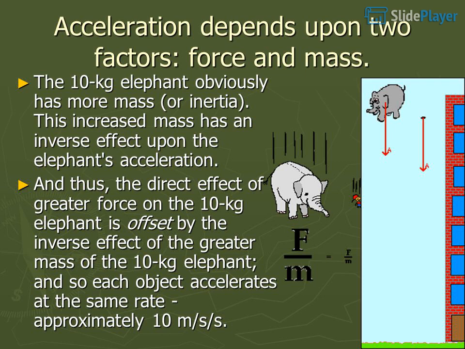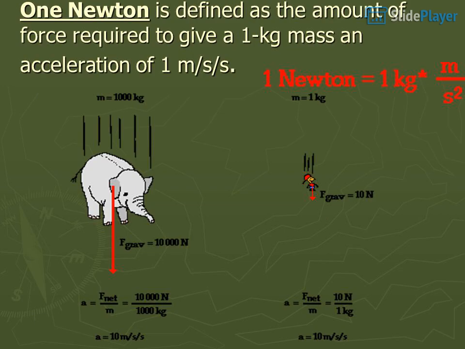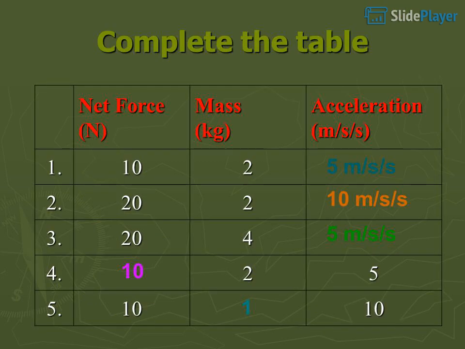The 10-kilogram elephant obviously has more mass, or inertia. This increased mass has an inverse effect upon the elephant's acceleration. And thus, the direct effect of greater force on the 10-kilogram elephant is offset by the inverse effect of the greater mass of the 10-kilogram elephant, and so each object accelerates at the same rate, approximately 10 meters per second squared. 1 Newton is defined as the amount of force required to give a 1 kilogram mass an acceleration of 1 meter per second squared. Complete the table: net force, N; mass, kg; acceleration, meters per second squared.